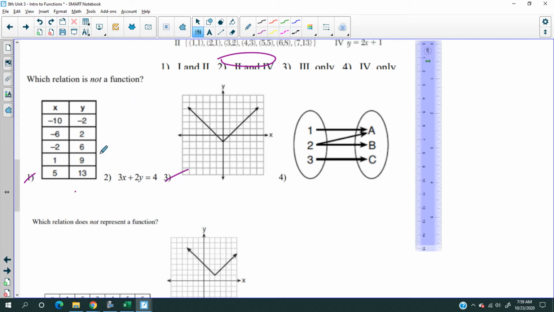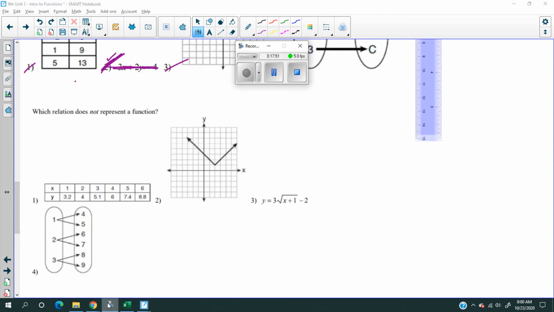And now this is multiple choice with 4 choices. Now this one, eventually I can show you. But this one is a function, so don't worry about this. I want you to just get today's lesson. Don't worry about equations yet. Now this one, I'm gonna write it down. So 1A, 2A, 2B, 3C. So 2 repeated, so that's not a function. All right, we're almost there.